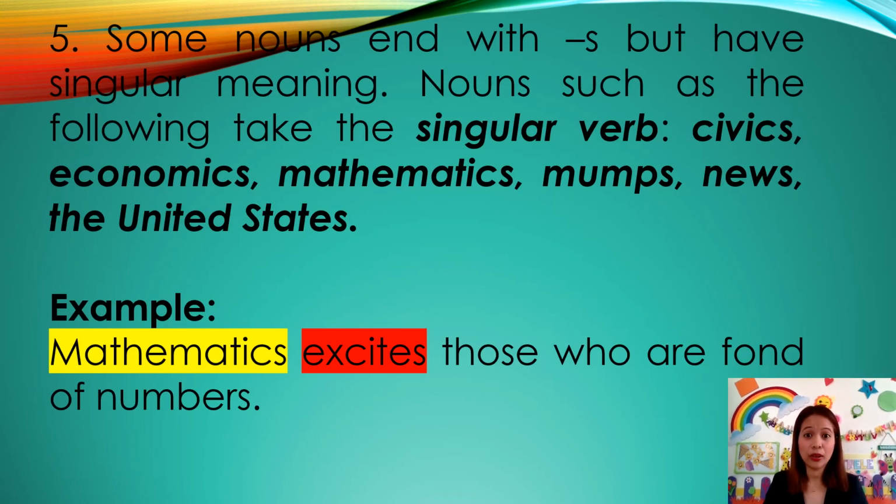Some nouns end with s, but they have singular meanings. Okay? So nouns such as the following take singular verbs. For example, civics, economics, mathematics, mumps, news, the United States. For example, mathematics excites those who are fond of numbers. Mathematics is considered singular, therefore it takes the singular verb form, excites.